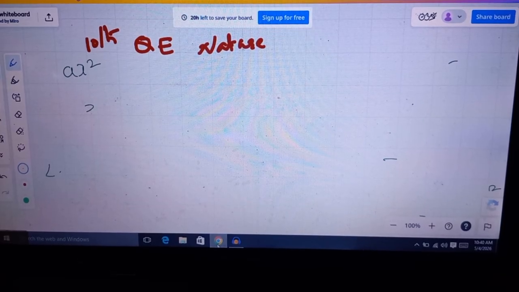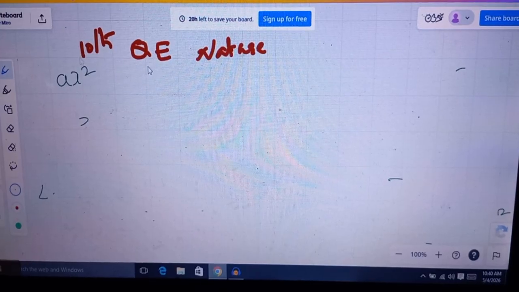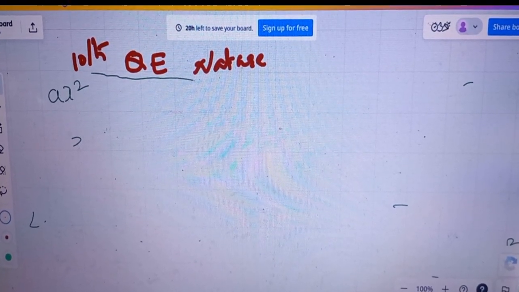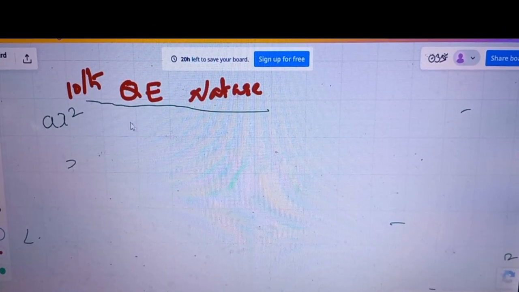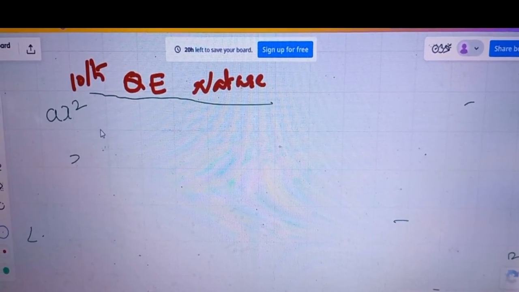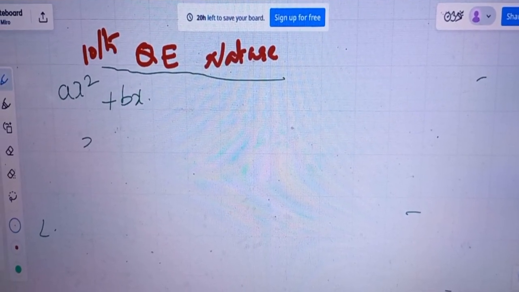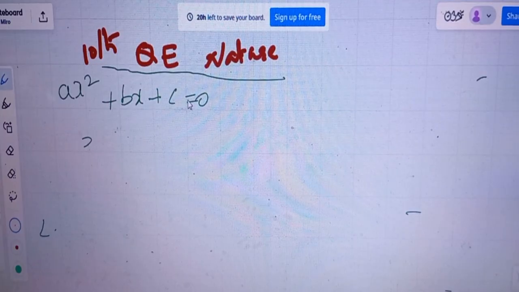Hi, hello friends. Today we are going to discuss the quadratic equation for 10th class students. The nature of the quadratic equation. The quadratic equation is ax square plus bx plus c is equal to 0. So this is a quadratic equation.